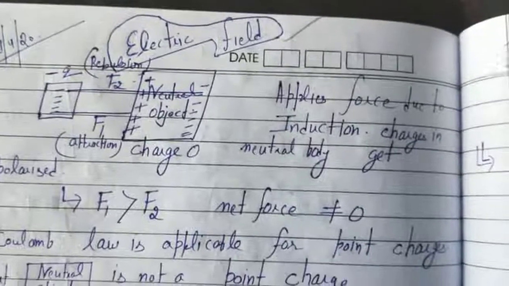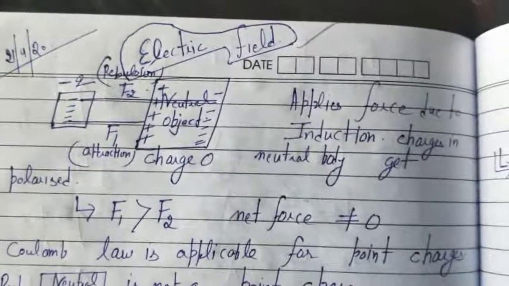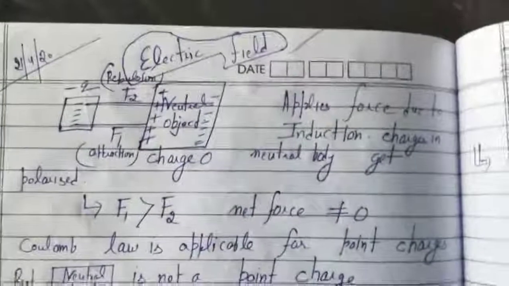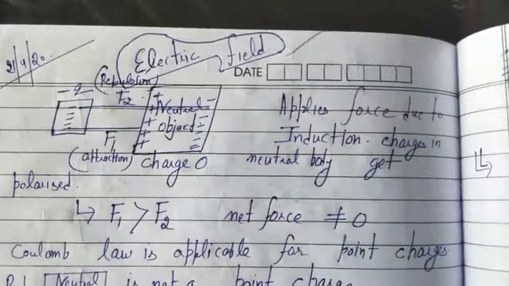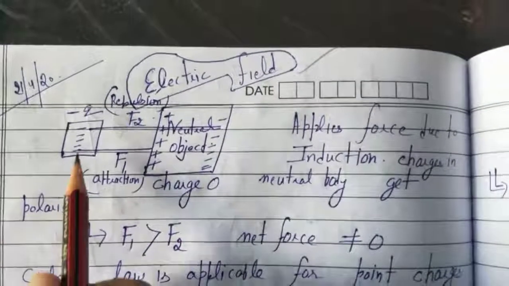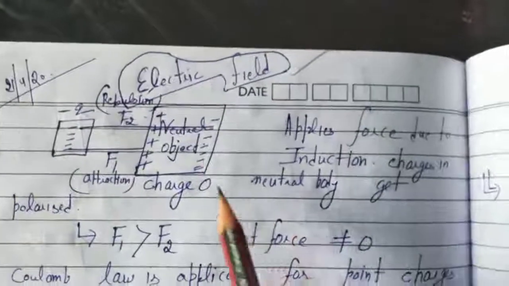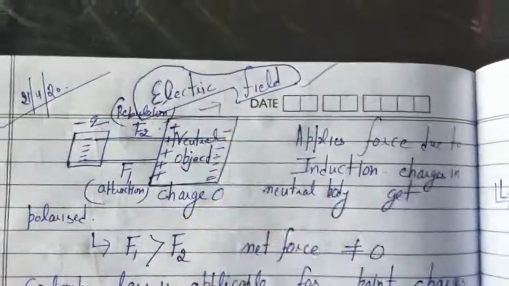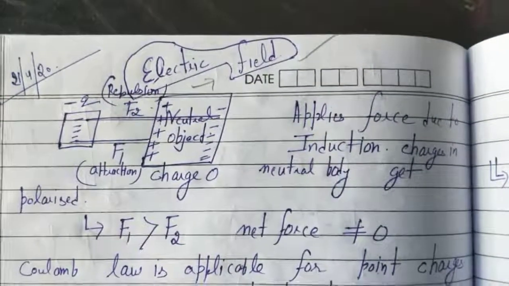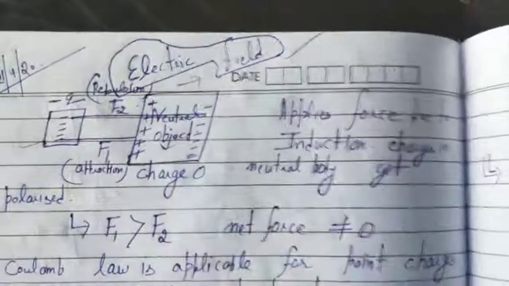So good morning students. We will be continuing with our next lecture of electrostatics, that is electric field. We will derive the definition of electric field, but prior to that we will assume some cases. Suppose you are having some charge here and here you have placed a neutral body. Neutral body means it doesn't have a charge. Can this charged body attract this neutral body?